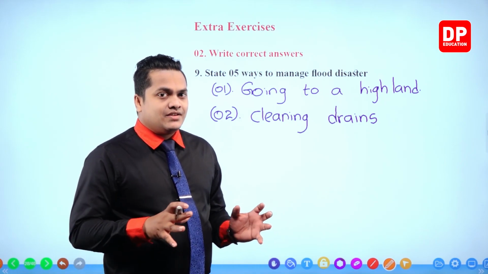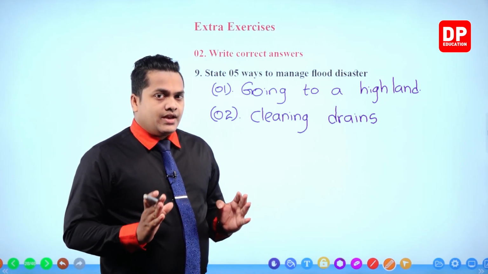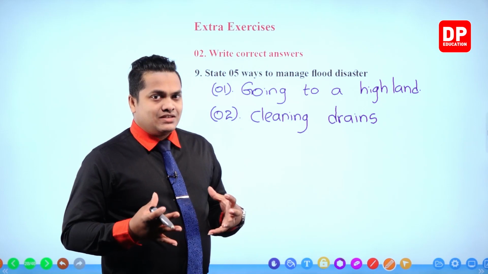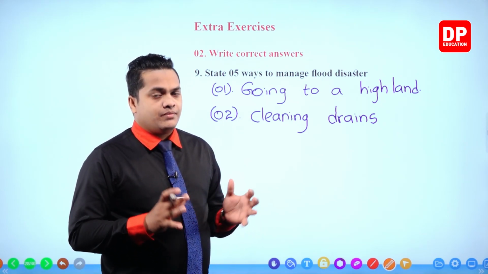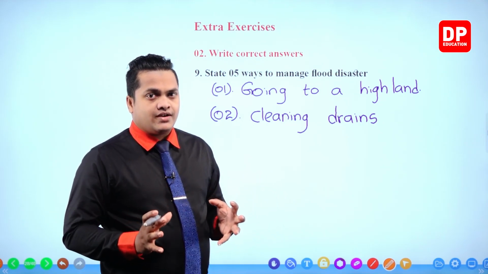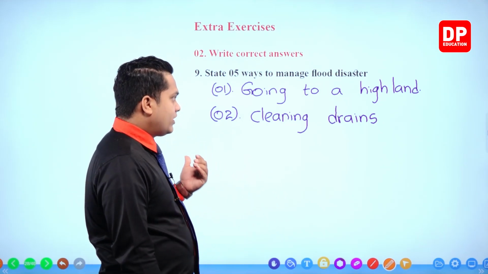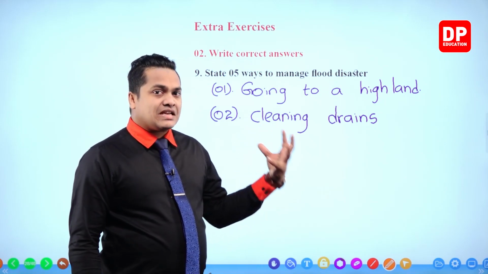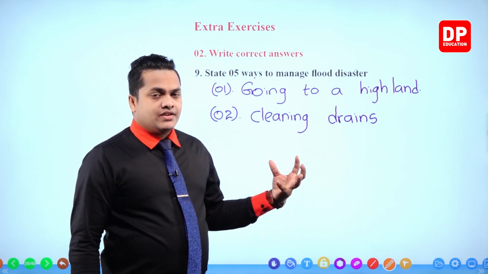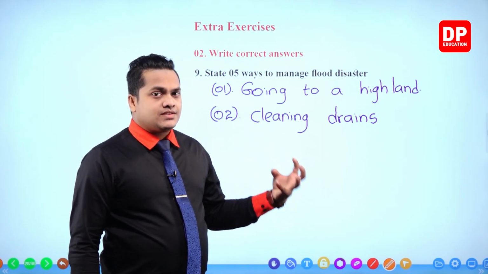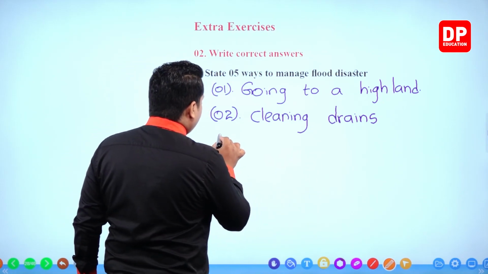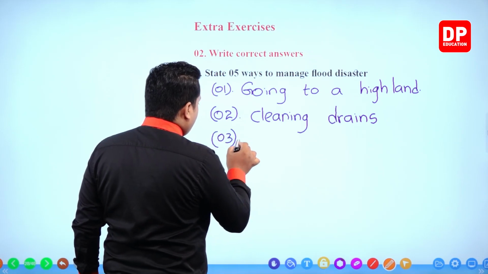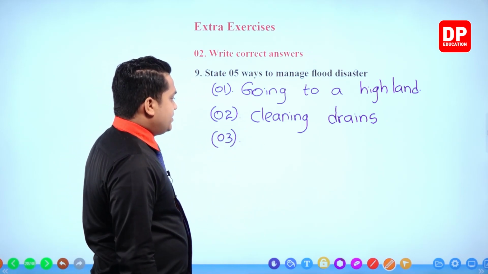Because by cleaning the drains, up to a certain extent, we can avoid the disaster caused by the flood. Instantaneous floods mainly occur because of blocked drains. So if we can clean them, then, my dear children, we can avoid these instantaneous floods, right? Number 3.